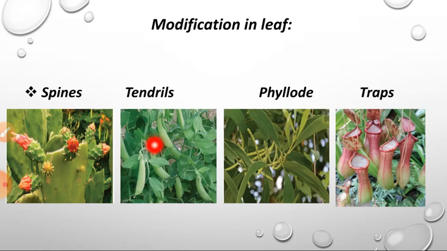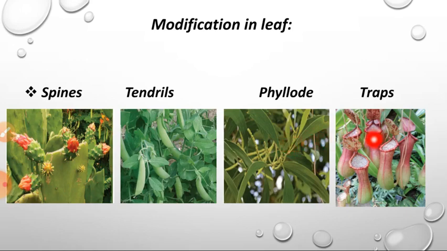Okay, so from the end leaves, the tendrils are modified. Phyllodes: in the acacia plant, the petioles. This is the acacia plant. The petioles, petioles means the leaf stem. Okay, it's called petioles, turned into leaf.